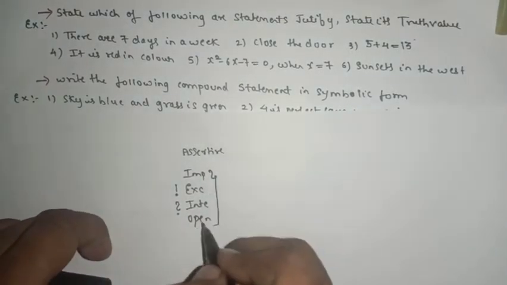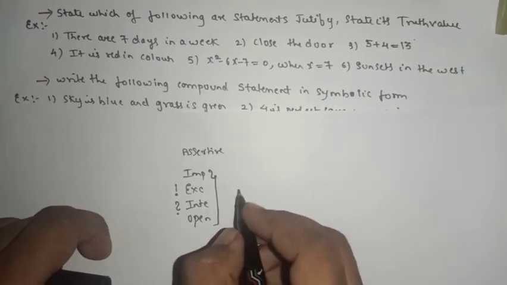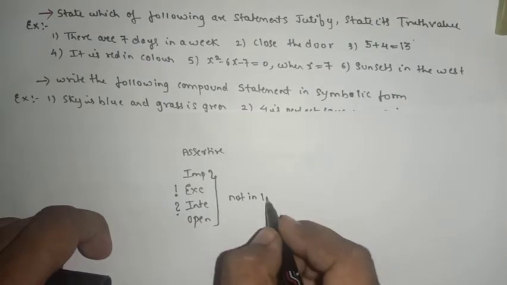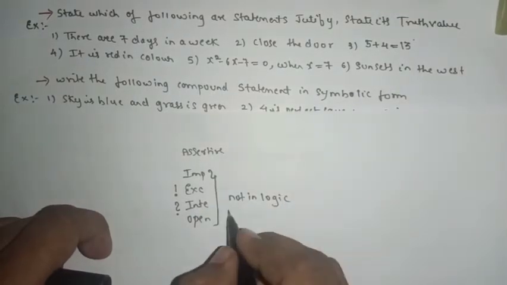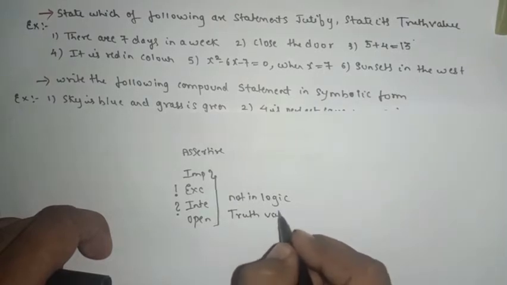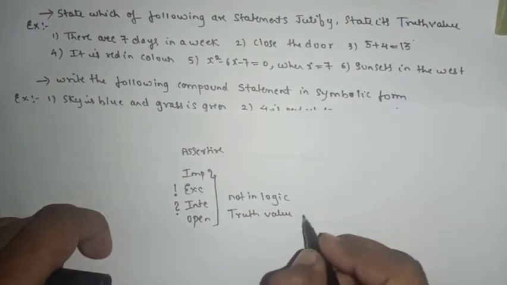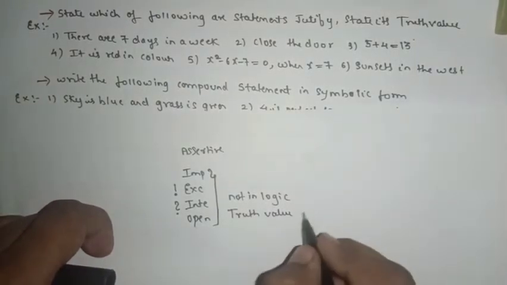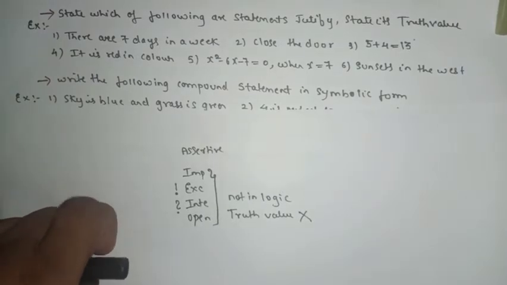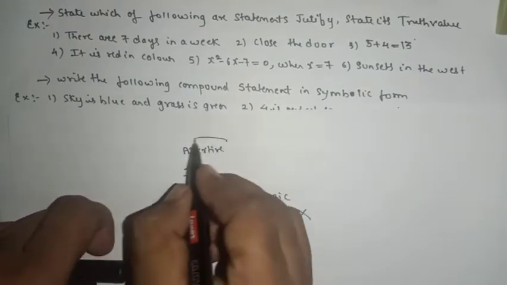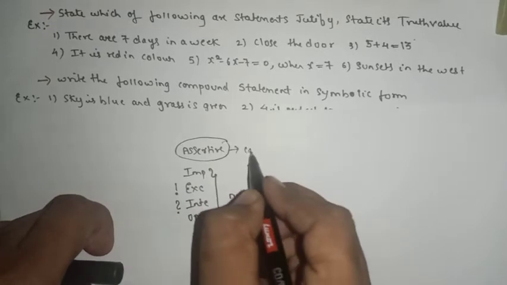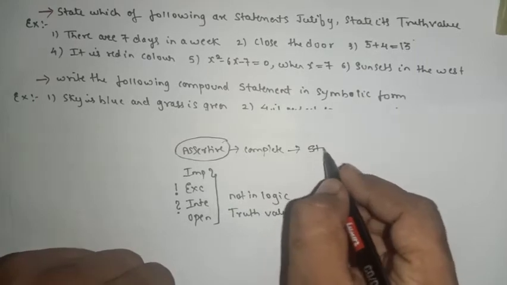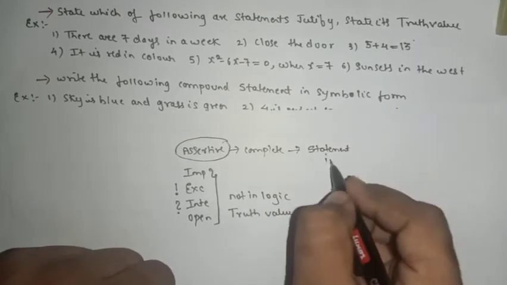All these four are actually an incomplete form of sentence, which is not in logic. If it is not in logic, we cannot find its truth value. Only the assertive sentence is known as a complete sentence, and a complete sentence is a statement in logic.